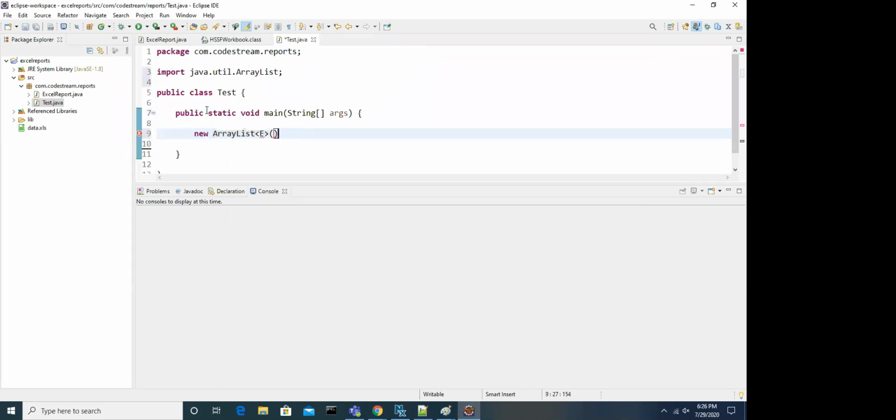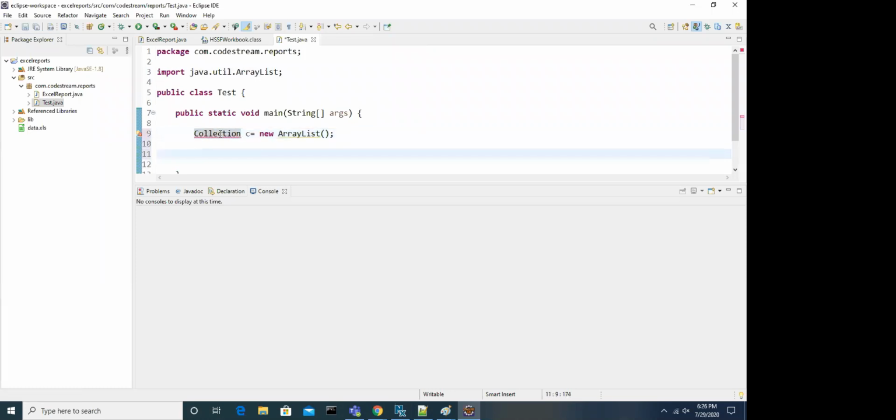Yeah, I created the object. For now just keep these angular brackets aside; this is the generic concept, and I will talk about that. We created an object for ArrayList, so we can hold this object by using Collection also.